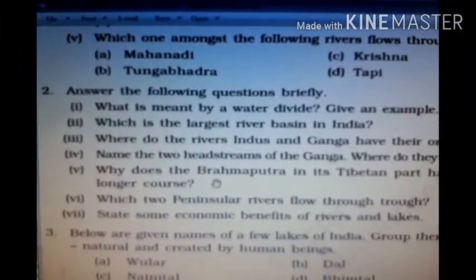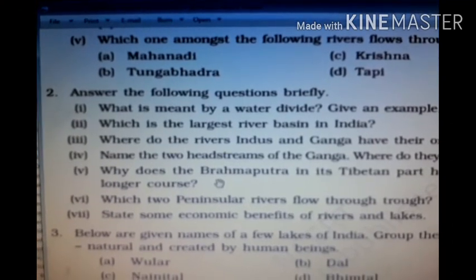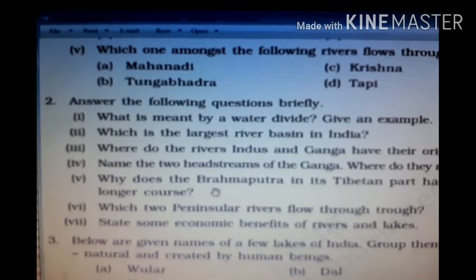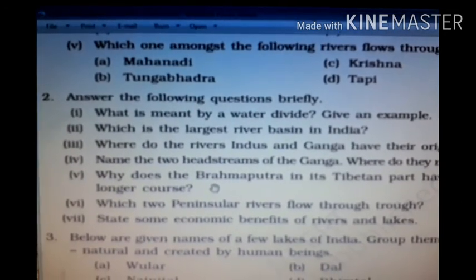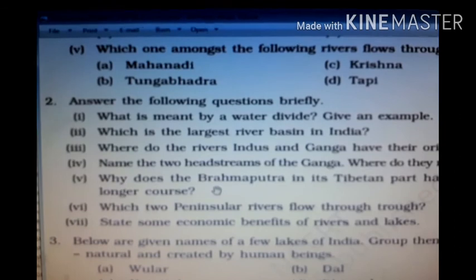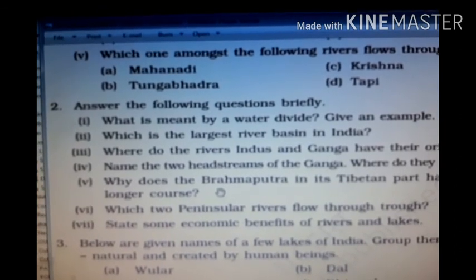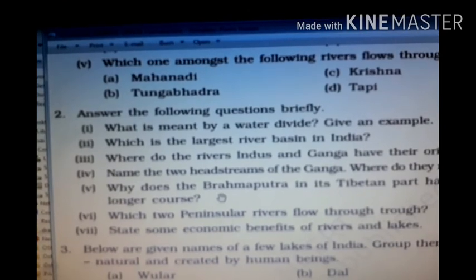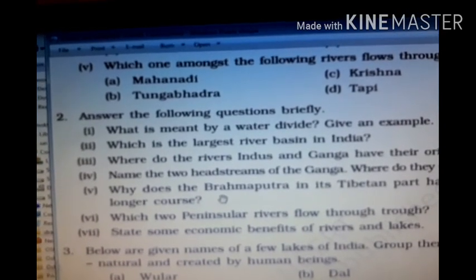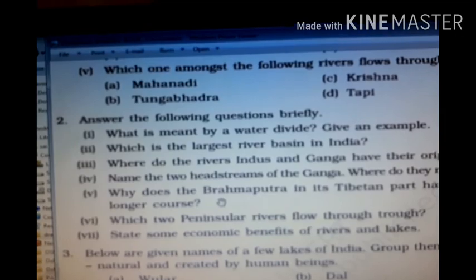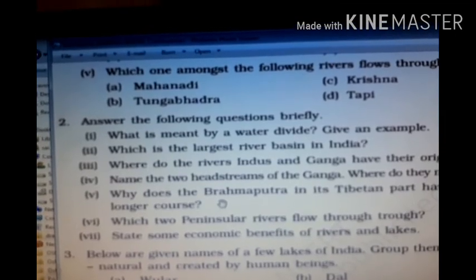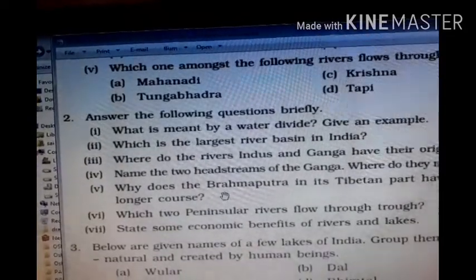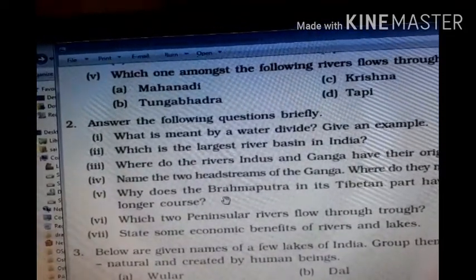Question 2. Answer the following questions briefly. First question: what is meant by a water divide? Give an example. What do you mean by the water divide? It is an elevated area such as a mountain or uplands which separates two drainage basins. Such uplands are known as water divide.